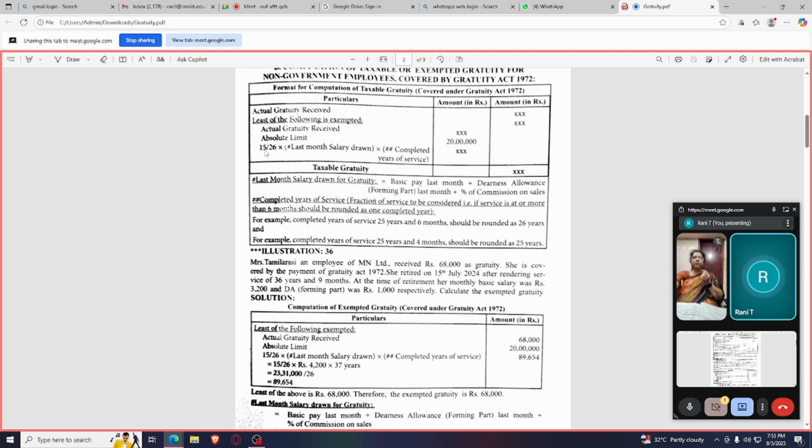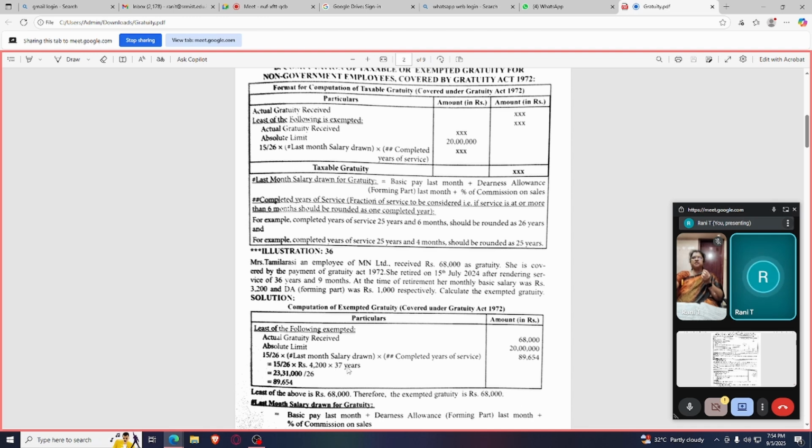What is this formula? 15 divided by 26 into last month salary drawn. What is the last month salary drawn? 3,200 plus 1,000, which is the DA that has to be included in the salary. So 4,200. So 15 by 26 into 4,200, then again into completed years of service, that is into 37 years.